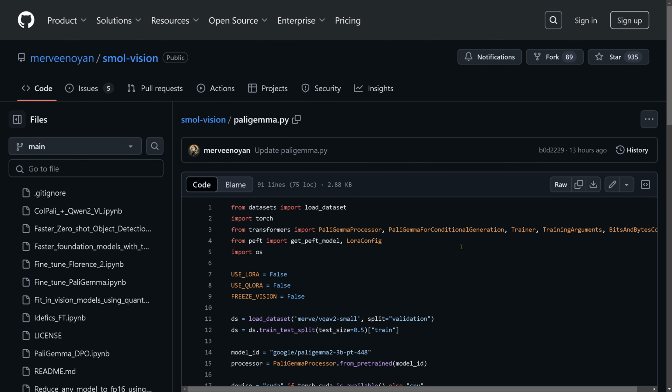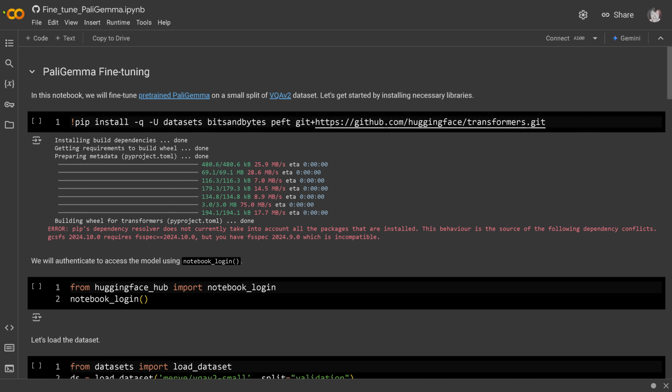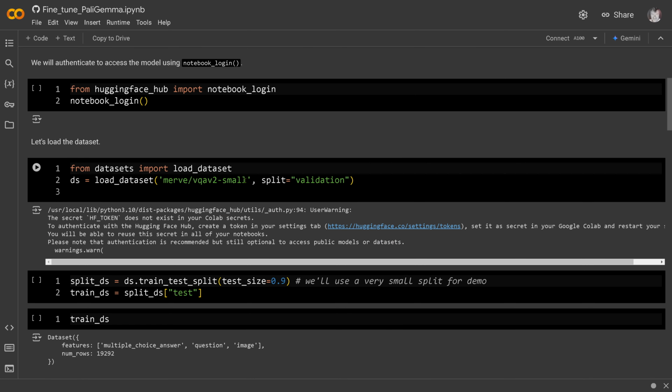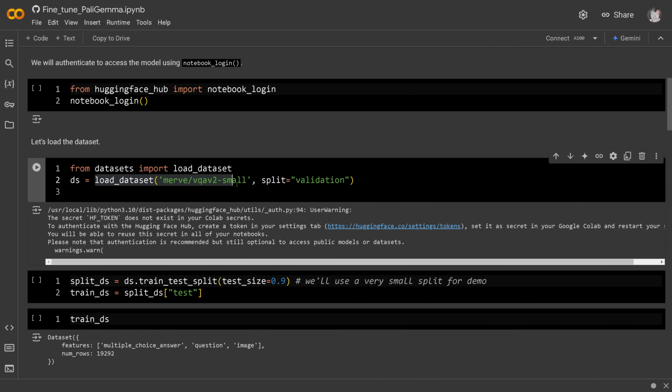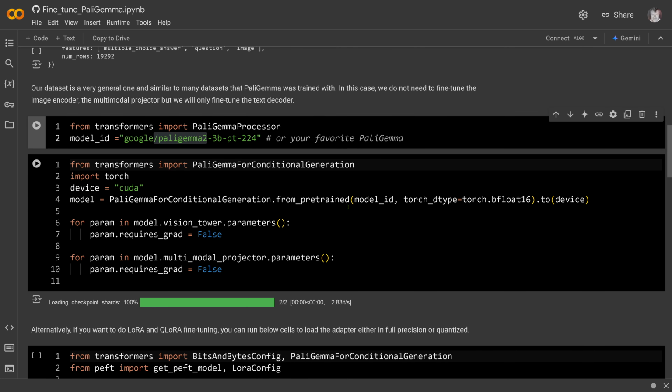Great. So nothing is holding you back to train the new PaliGemma2 on your specific dataset. And yes, of course, there is also a Colab notebook for PaliGemma2 fine-tuning. Exactly here, beautiful. You install bitsandbytes and everything, and then you just load the dataset from our beautiful Hugging Face, and you have the new model: from transformers import PaliGemmaProcessor, model ID from Google PaliGemma2, and then you have your code also available in the Colab notebook.